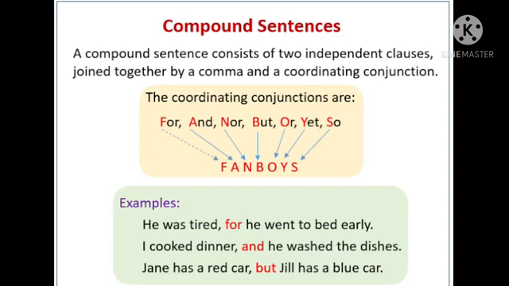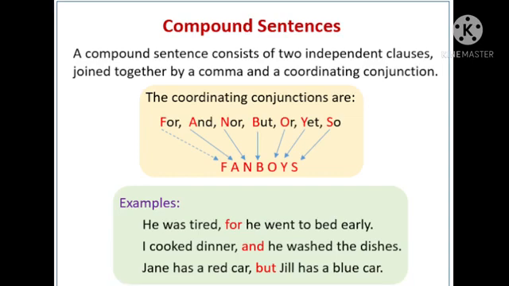Now we have the compound sentence. Compound means combination. It is a combination of two independent clauses that are joined together by a comma or a coordinating conjunction. So here you may have a doubt regarding what is meant by a conjunction. A conjunction is a bridge between two sentences.